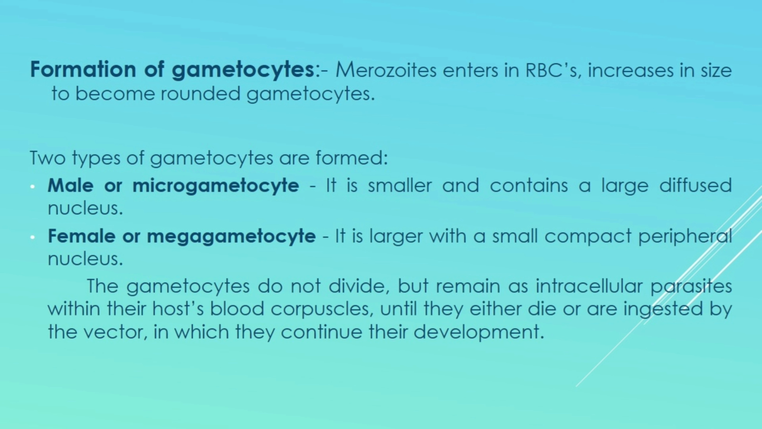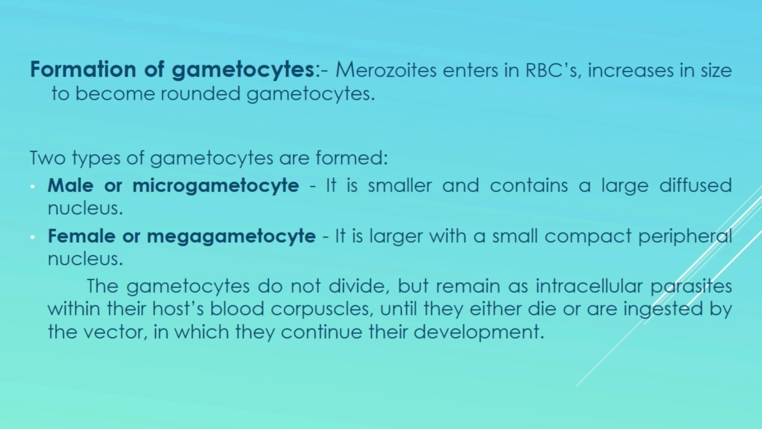The last step in the asexual phase of the life cycle of Plasmodium vivax in humans is the formation of gametocytes. After some generations of erythrocytic cycles, some of the merozoites invade new RBCs. They grow in size but do not develop into schizonts. Instead, they develop into gametocytes. The gametocytes are of two types. The first are known as macrogametocytes and the second are known as microgametocytes.